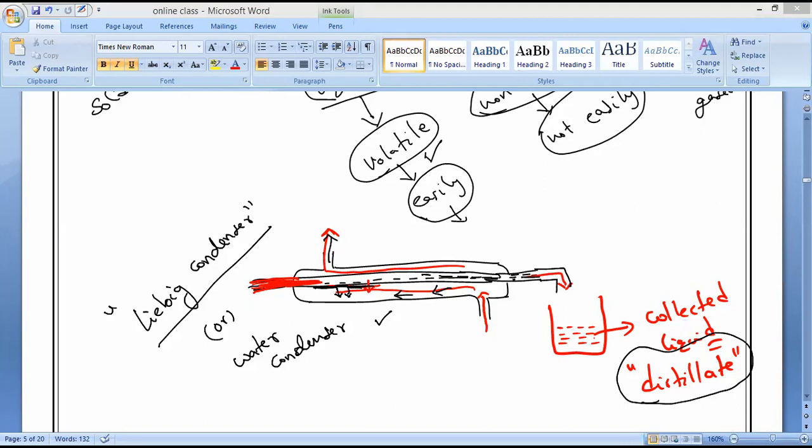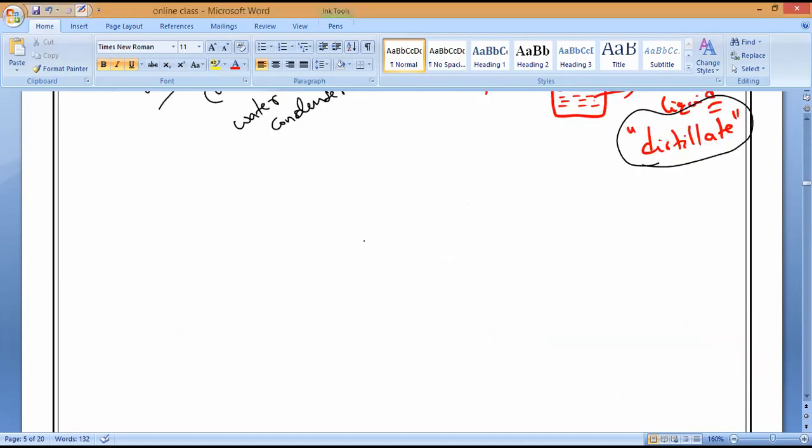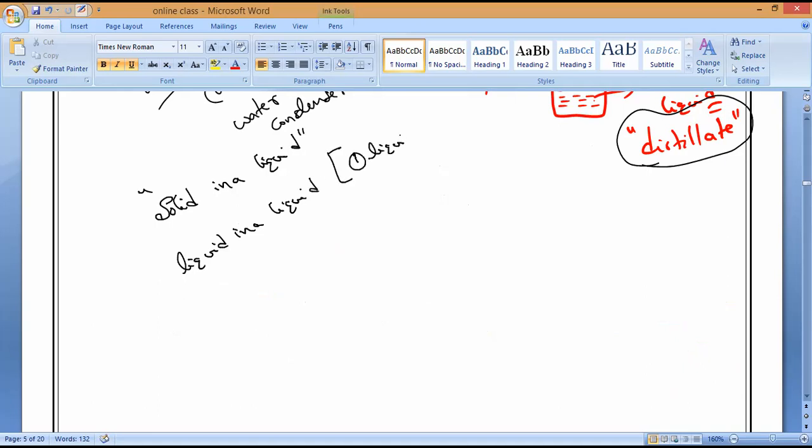We can use the distillation technique for two purposes: separating a solid in a liquid, as well as a liquid in a liquid. But for a liquid in a liquid, one liquid must be volatile and the other liquid must be non-volatile.